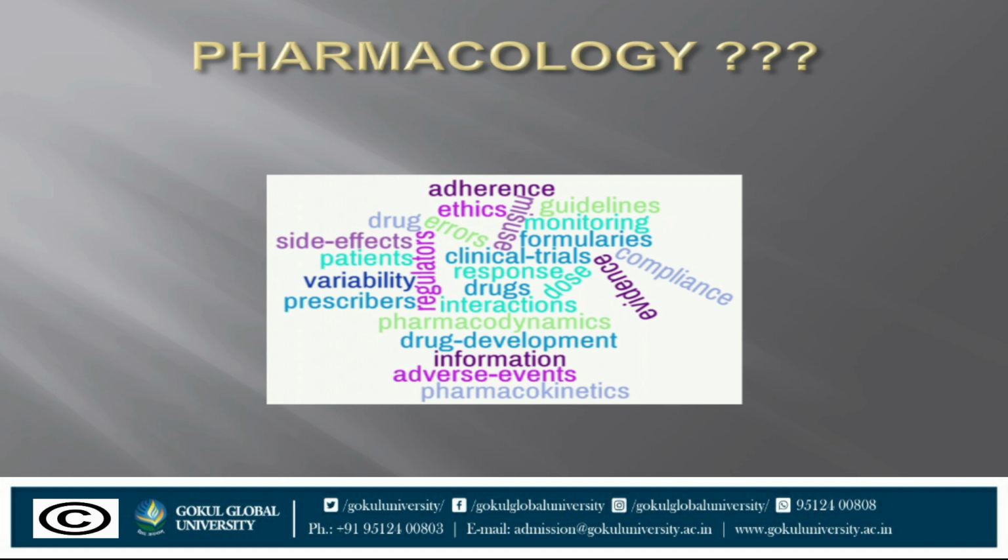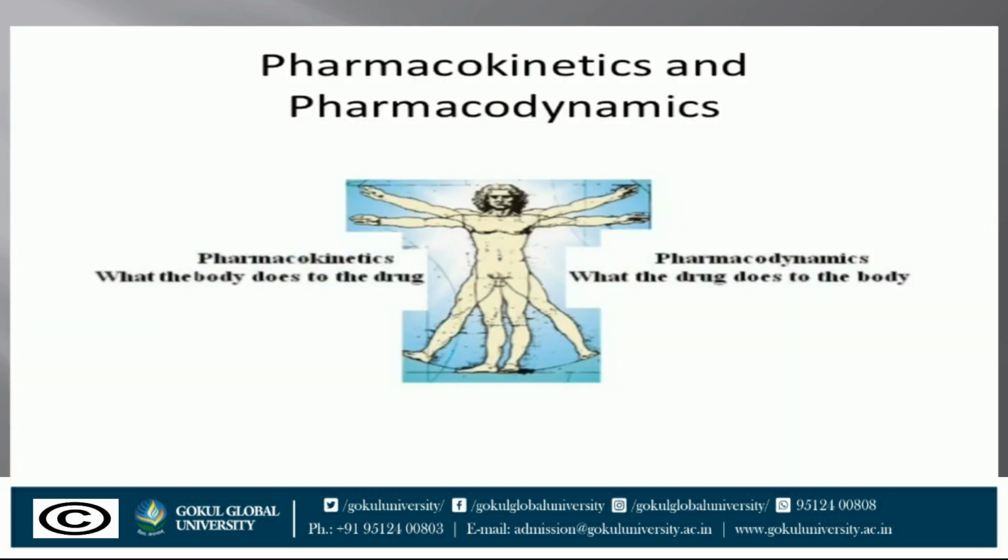So there are two main divisions of pharmacology, and those are pharmacodynamics and pharmacokinetics. Pharmacodynamics, in Greek, dynamis refers to power. So pharmacodynamics is mainly concerned with what the drug does to the body. So this includes effects of the drug and their mechanism of action at the organ system, subcellular, and macromolecular level.